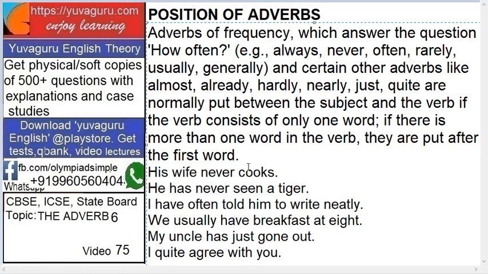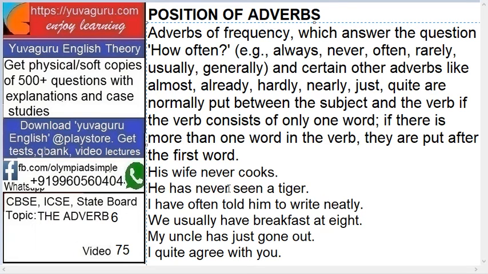Then after the first word of the verb basically, let's see, his wife never cooks. So his wife is a subject and cooks is a verb. So between the subject and the verb, if the verb has one word, so cooks only one word, so never is placed over here. This is the adverb. He has never seen a tiger.